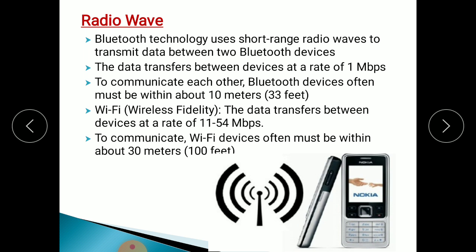If you go out of 30 meters, then the Wi-Fi connection is disconnected, means you cannot connect with this Wi-Fi facility. If you want to connect with Wi-Fi and send a message to another person, you can connect with another device within a 30 meter area.